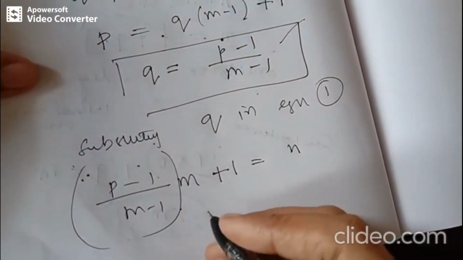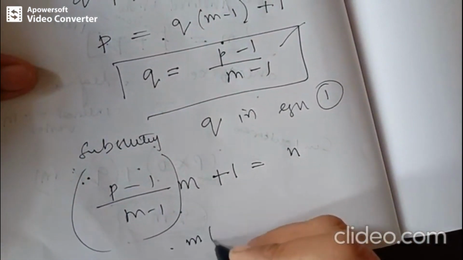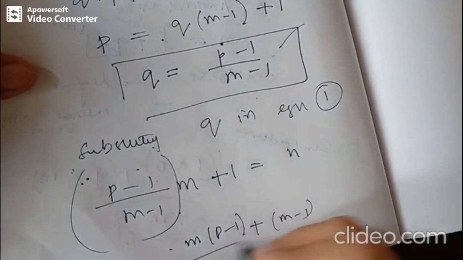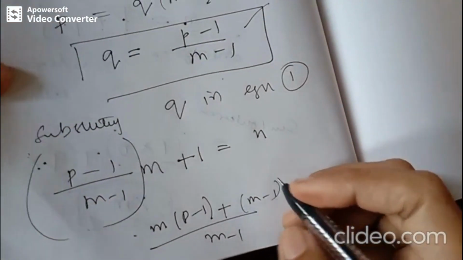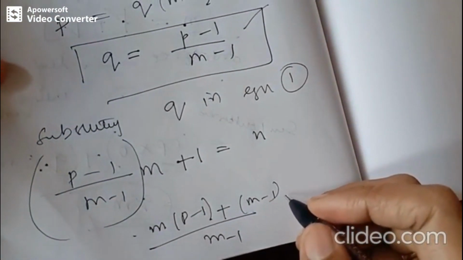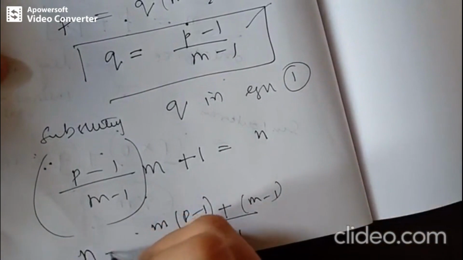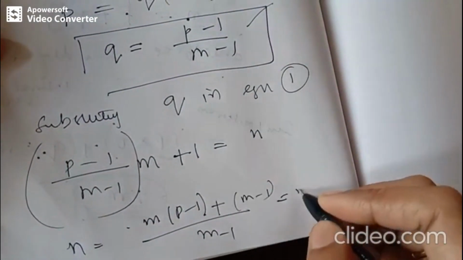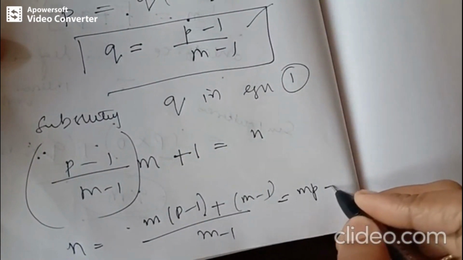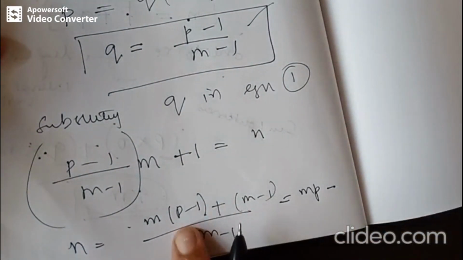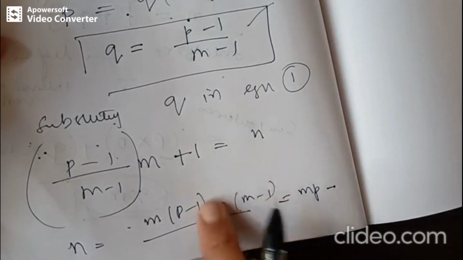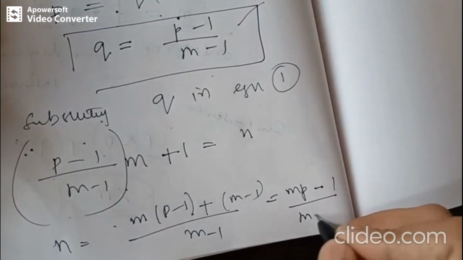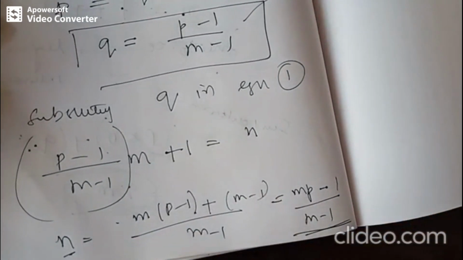If we simplify this, we will be getting m into p minus 1 plus m minus 1 by m minus 1, which is equal to n, that is mp minus m plus m minus 1. The m will cancel, so we will be getting mp minus 1 by m minus 1. So this is the value of n.